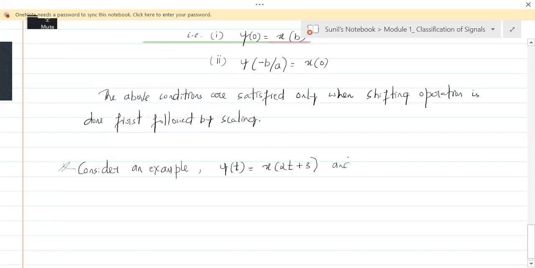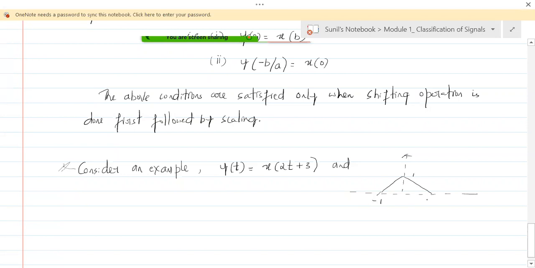And x of t is given to be this. So we are taking this as an example now for precedence rule. So this is 1, minus 1, plus 1, this is 0. This is t, this is x of t.